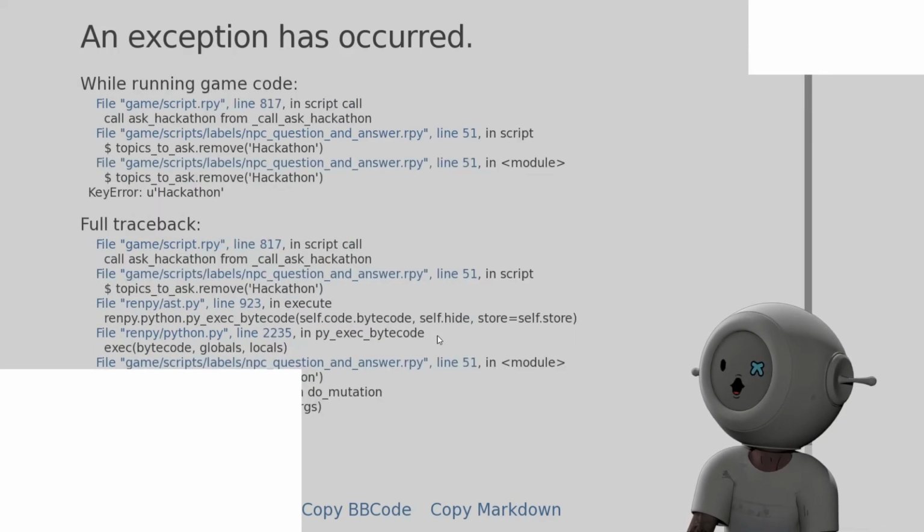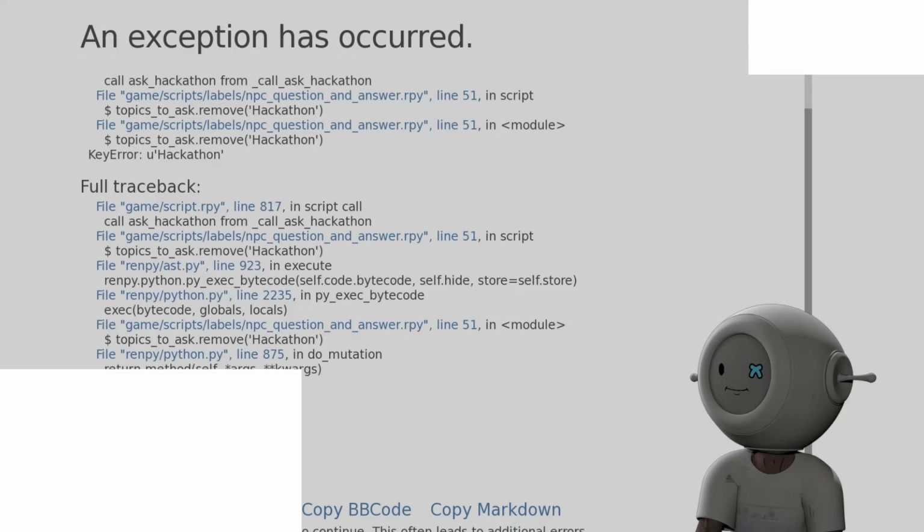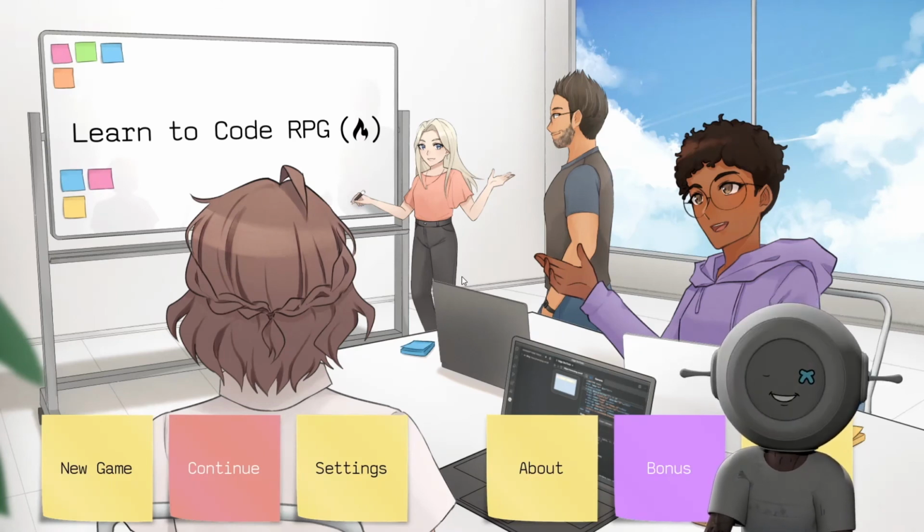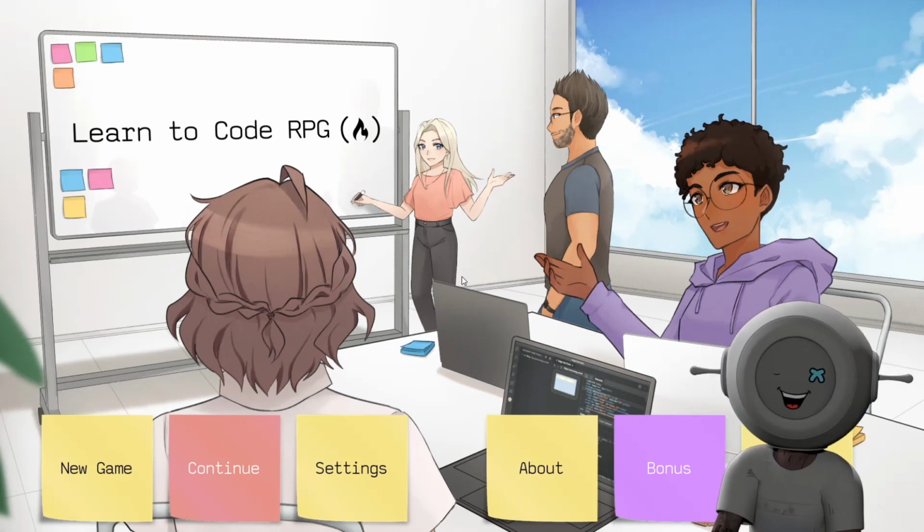What am I looking at? What is this? What the. Wow. I don't know if that was part of the game or not. It felt like we crashed.